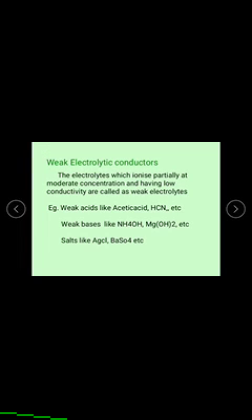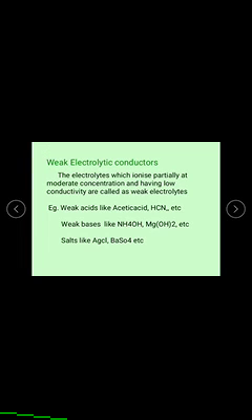Now let us see one more classification of the electrolyte: weak electrolytes. It is completely vice versa to the strong electrolytes. The electrolytes which ionize partially at moderate concentrations and have low conductivity in nature are called weak electrolytes.